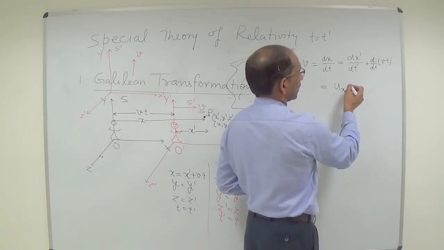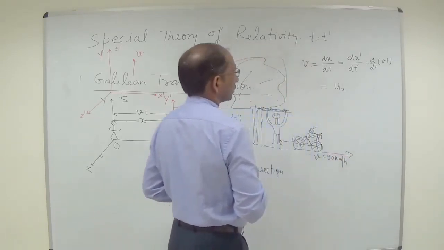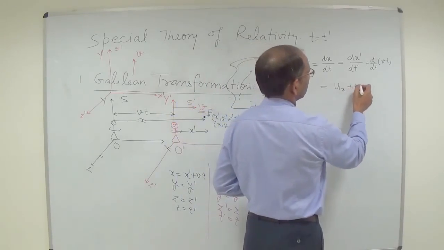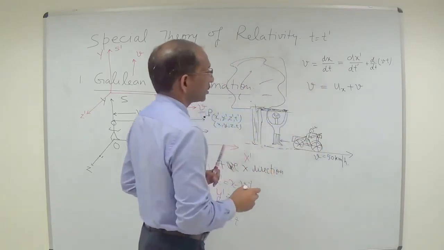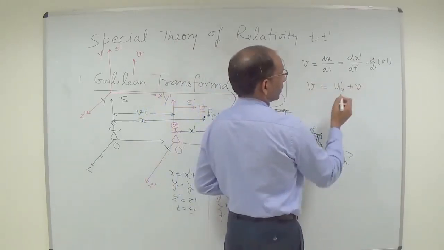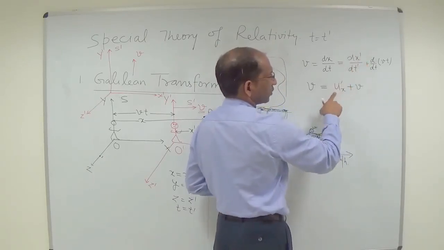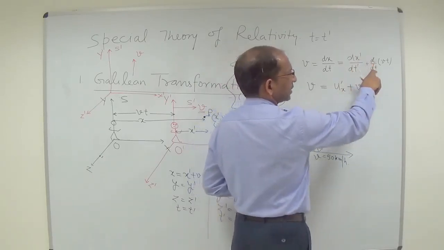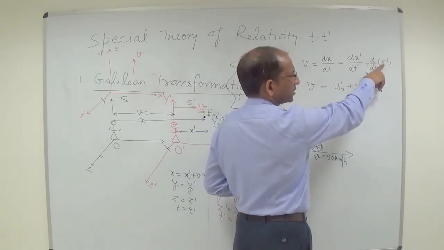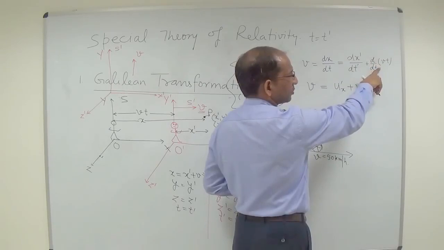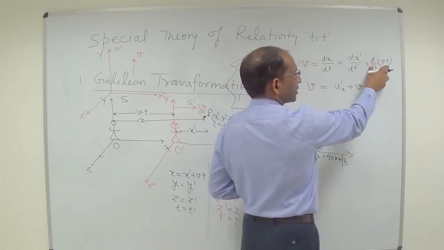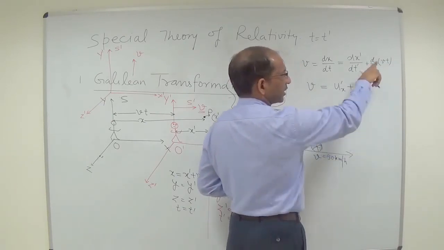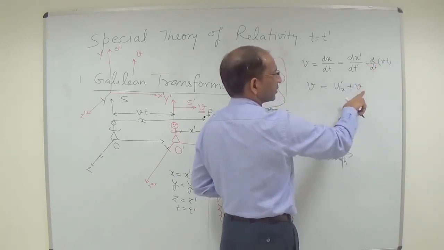So ux is equal to ux prime plus v. Here, when you differentiate v, dv upon dt is 0, and you will get t into 0, which is 0. In the next, this is a product, so differentiating it you will get v into dt upon dt, that will be v.